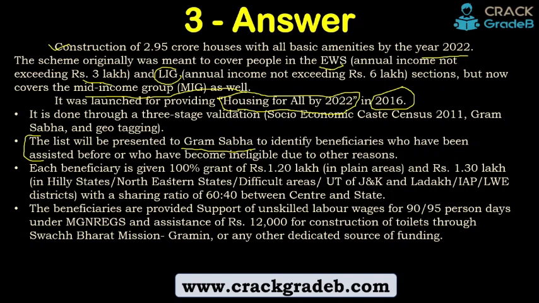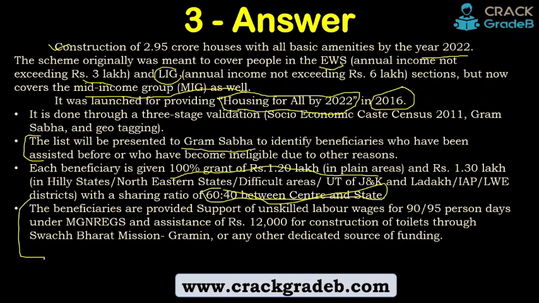So each beneficiary is given a 100% grant of rupees 1.2 lakh in plain areas and 1.3 lakh in hilly, northeastern and difficult regions. What is the cost sharing? It's 60-40 between the Center and the state. Okay. The beneficiaries are provided support of unskilled labor wages for 95 days under MGNREGA.